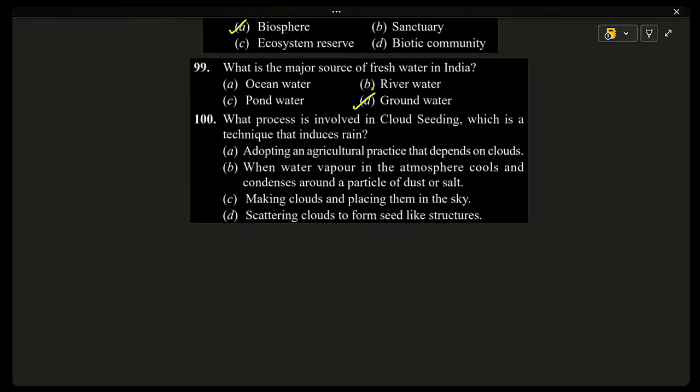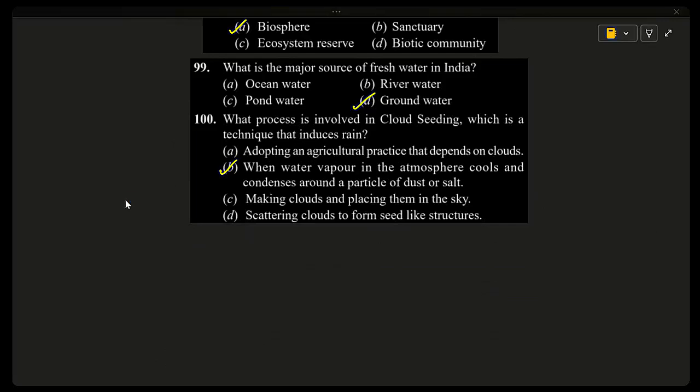What process is involved in cloud seeding, which is a technique that induces rain? Adopting an agricultural practice that depends on clouds. When water vapor in the atmosphere cools and condenses around a particle of dust or salt. Making clouds and placing them in the sky. Scattering clouds to form seed-like structures. The correct answer is option B, when water vapor in the atmosphere cools and condenses around a particle of dust or salt.